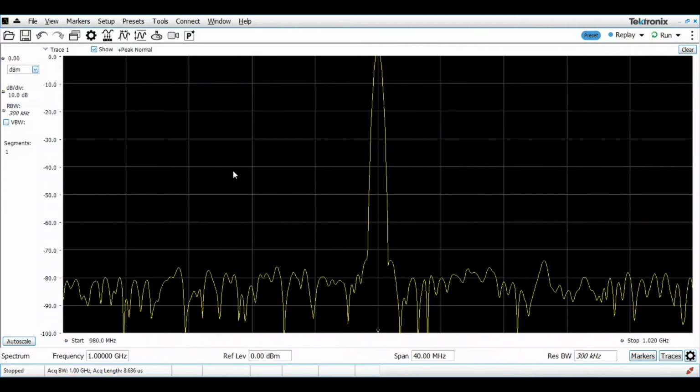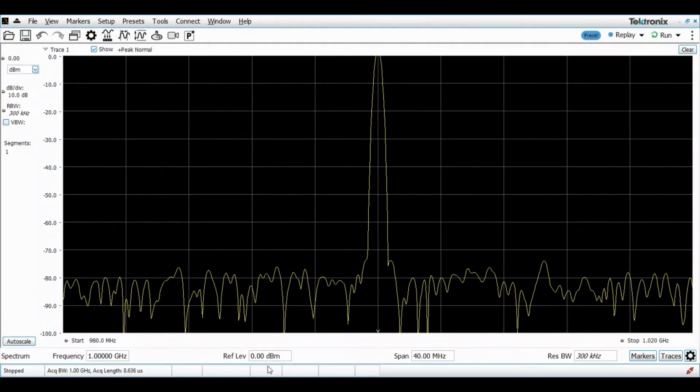As you can see, we can see one nice CW signal right over here in the frequency domain, centered at 1 gigahertz. Span is automatically set to 40 megahertz. I'm keeping the same span, but if you look here, the signal is slightly clipping, as the reference level of the spectrum analyzer is not correctly set. If I put the markers and do the measurements now, they won't be correct measurements. So we need to first set the reference level right.